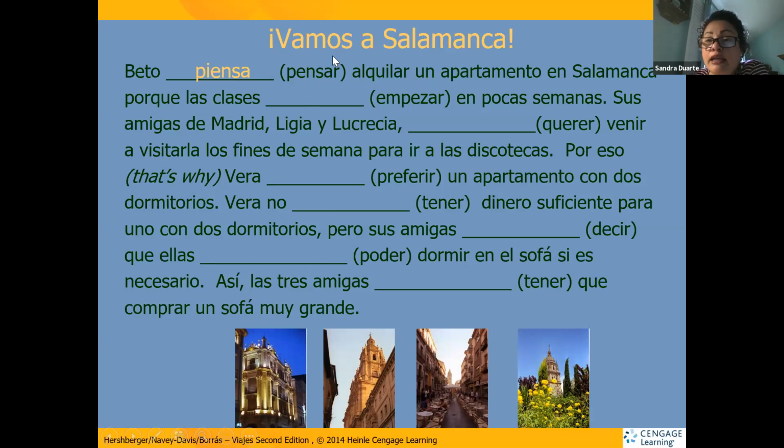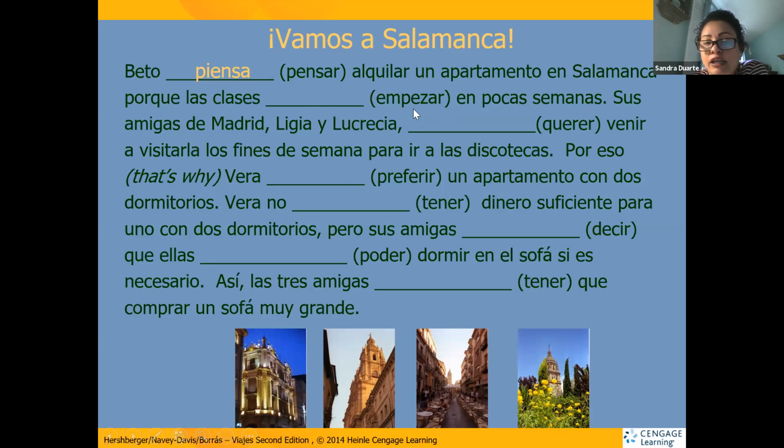Now, remember that all verbs, you conjugate the ending, okay? But when you're looking at stem change verbs, these are all stem change verbs because that's the lesson we're learning today. So stem change verbs have to change the syllable that is next to the ending. Notice the ending of this verb is AR.